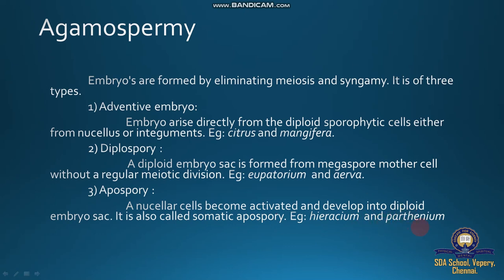Parthenium is one of the weed plants found in all railway track areas. It is an imported weed. What is a weed? Unwanted plants, and these are allergy-producing plants called Parthenium. In Parthenium and Hieracium, nucellar cells developing embryos is called apospory.